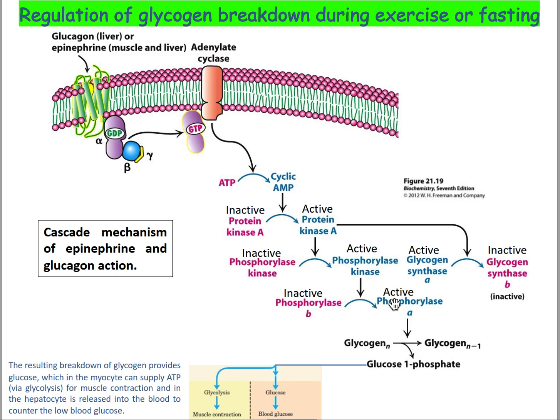So phosphorylase will cleave the glycogen, or break down the glycogen, to glucose 1-phosphate, and glucose 1-phosphate in muscle will enter into the glycolytic pathway, and glucose 1-phosphate in liver will be converted to glucose to enter into the blood glucose. And as glycogen breakdown is initiated, at the same time glycogen synthesis has to be stopped. So protein kinase does that.